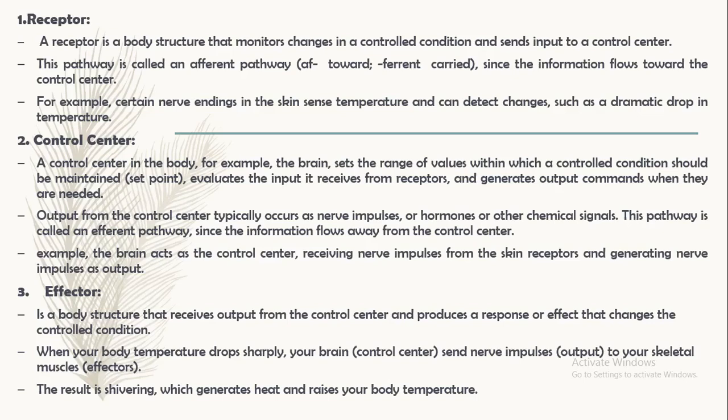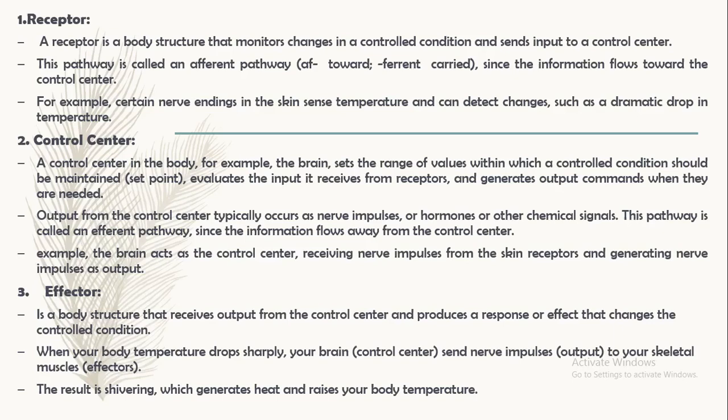For example, certain nerve endings in the skin sense temperature and can detect changes such as a dramatic drop in temperature. The second one is the control center. A control center in the body, for example the brain, sets the range of values within which a control condition should be maintained, evaluates the input it receives from receptors, and generates output commands when they are needed.